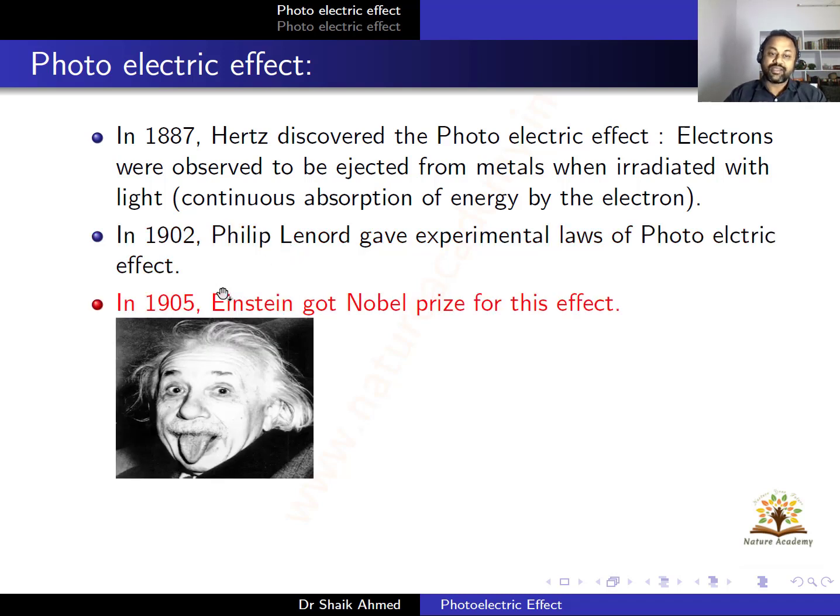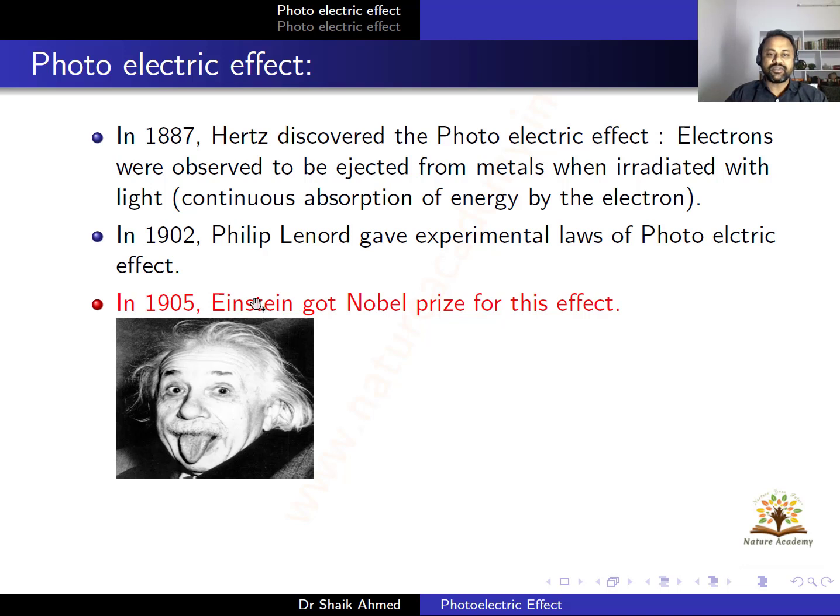In 1905, Einstein got the Nobel Prize for the photoelectric effect. Of course, Hertz gave the experimental proof, and Lenard gave the experimental laws, but Einstein got the Nobel Prize for this effect. Einstein followed Planck's radiation principle. So what is Planck's radiation principle? The energy of any radiation comes only in terms of quanta, so discrete energy will be there.